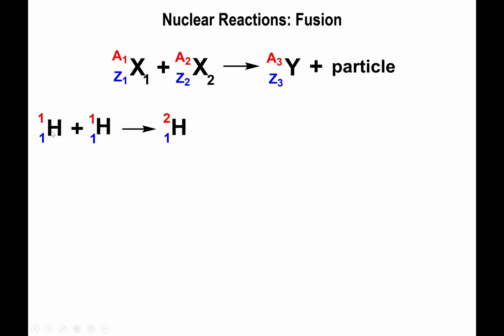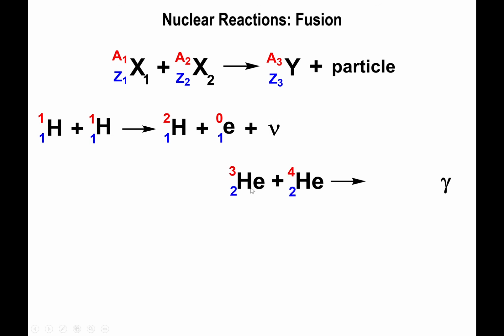So an example of that would be taking two protons and combining them to make hydrogen-2. In this case, the mass numbers are balanced. 1 plus 1 equals 2. But 1 plus 1 does not equal 1 for the atomic numbers. So that means we're missing one particle, which has to have an atomic number of 1, but the masses are already accounted for, so the mass has to be 0. There's only one particle with this feature, where the charge is plus 1 and the mass is 0, and that is the positron. So this is the positron you're dealing with, which technically means that you also have to have a neutrino.